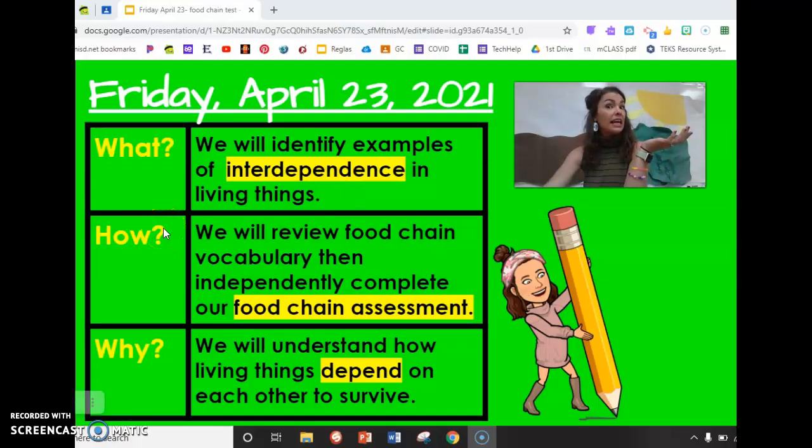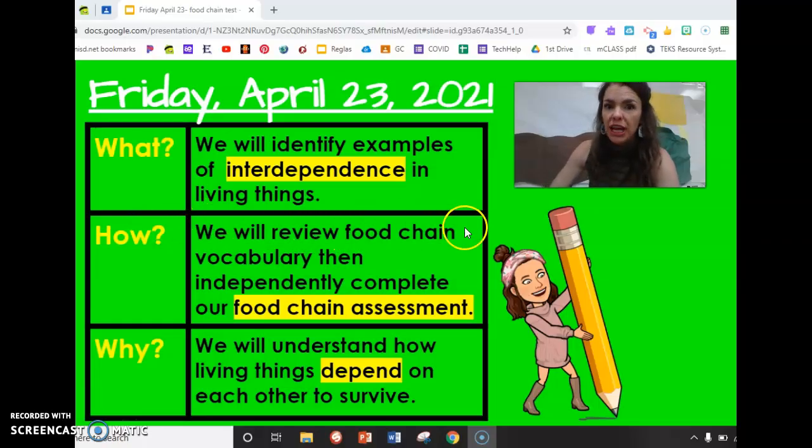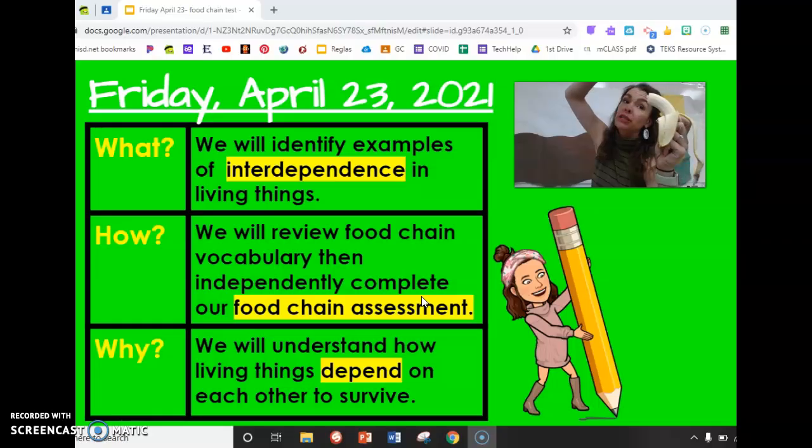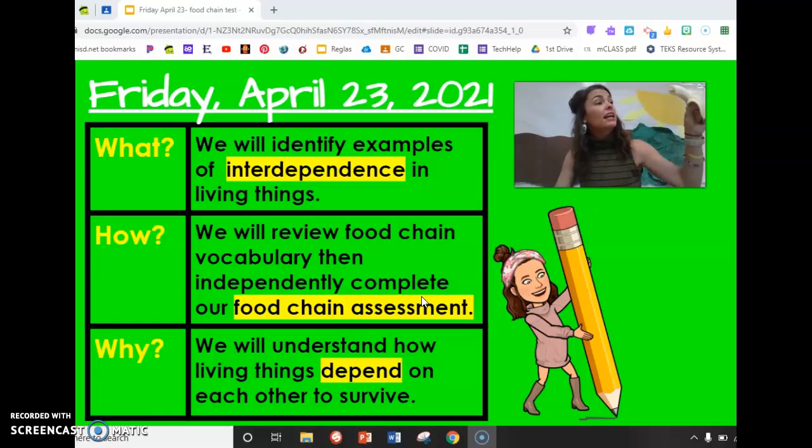How will we study interdependence today? We will review food chain vocabulary, then independently complete our food chain assessment. Let's make a food chain. The sun shining on the tree gave energy to the banana, and now the banana gives energy to me.